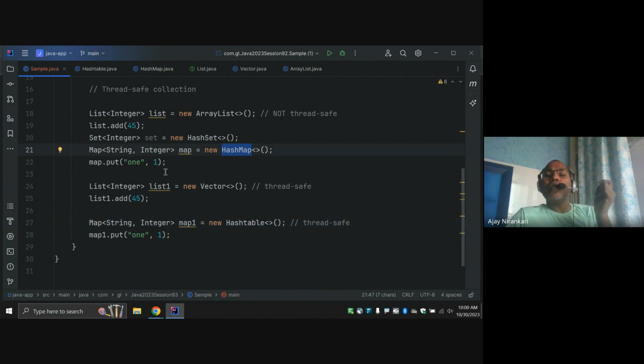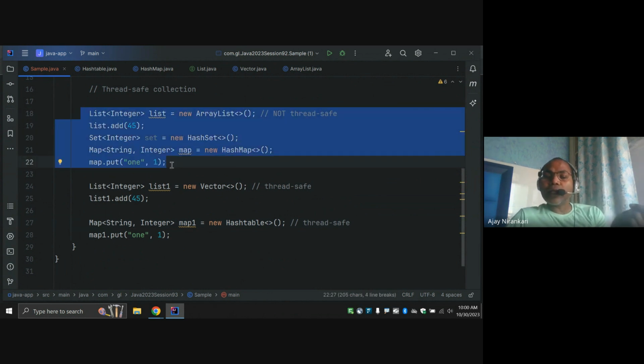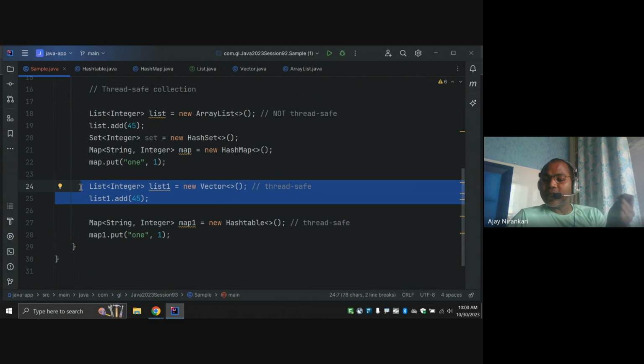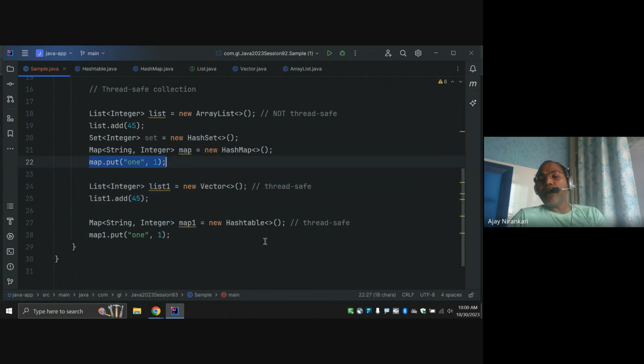So depending upon the use case, the Map interface, Set interface or List interface is not itself thread safe or not thread safe. It depends on which implementation you are going to use. For the same List interface I can use Vector, which means it is a thread safe collection. Similarly for Map, if I use HashTable, it means this is a thread safe collection. So whether a collection is thread safe or not depends on which object you are assigning. Is it clear?